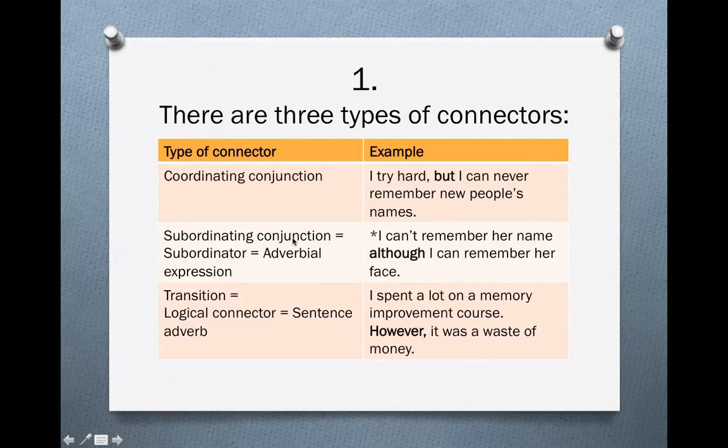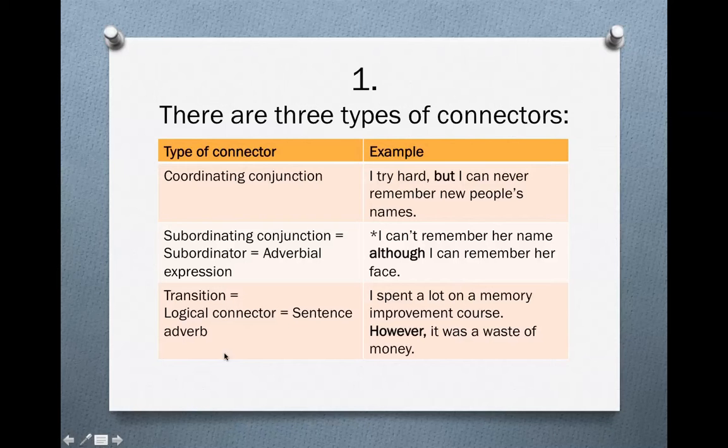There are subordinating conjunctions, also called subordinators, or adverbial expressions. I can't remember her name although I can remember her face. Here you have it in the middle of the sentence with no comma. Here there's a comma, here there's not. The punctuation rule is different.